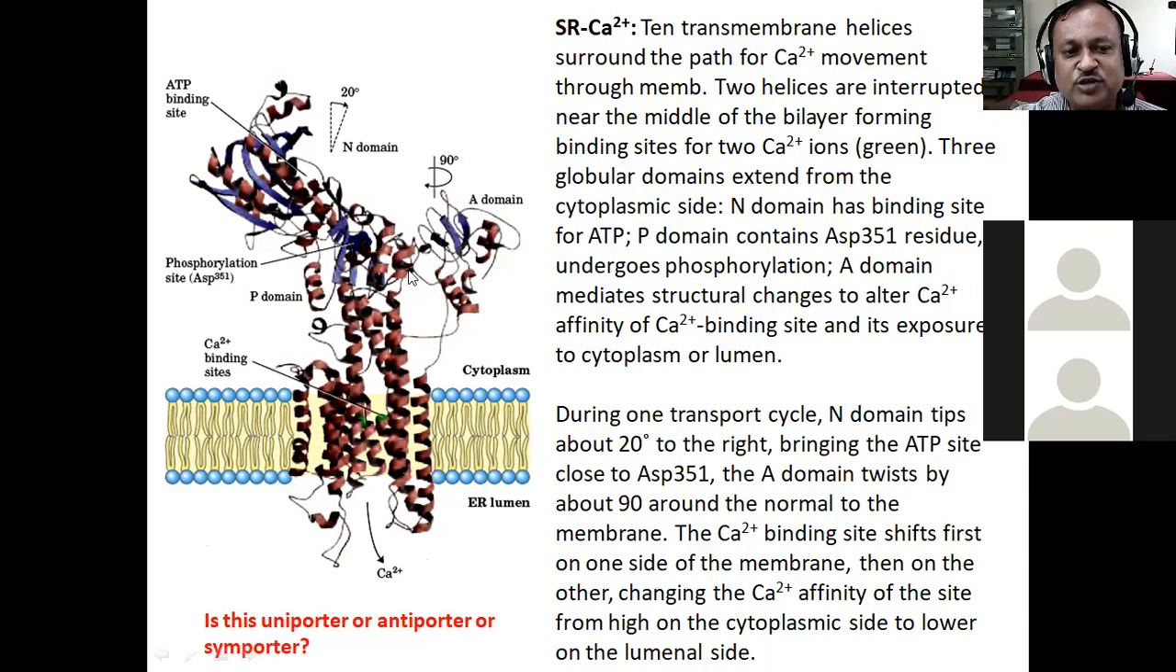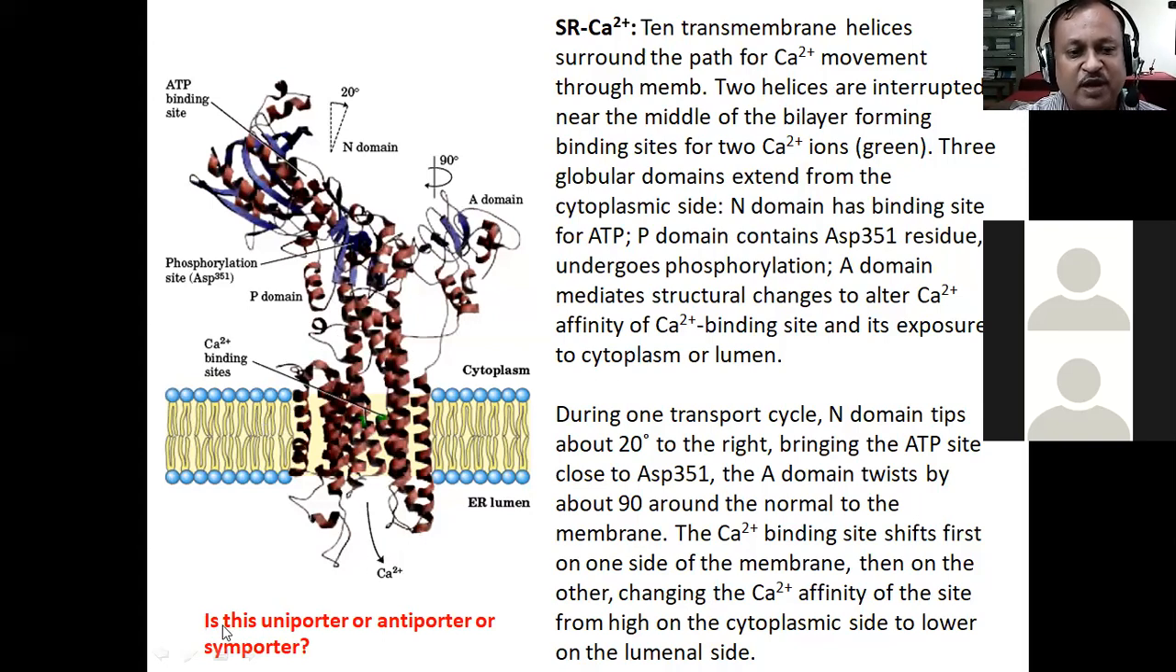Because of the movement of the A domain by 90 degrees, the affinity of these helices for the calcium ions will become lesser. It will be lowered, and because of the lowered affinity, the calcium ions will actually go inside, from the cytoplasm into the endoplasmic reticulum. Is it okay? So that is how the movement of calcium ions will take place through this transporter from the cytoplasm to the endoplasmic reticulum.